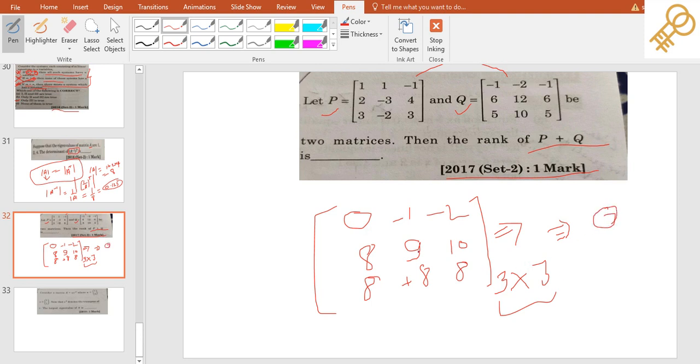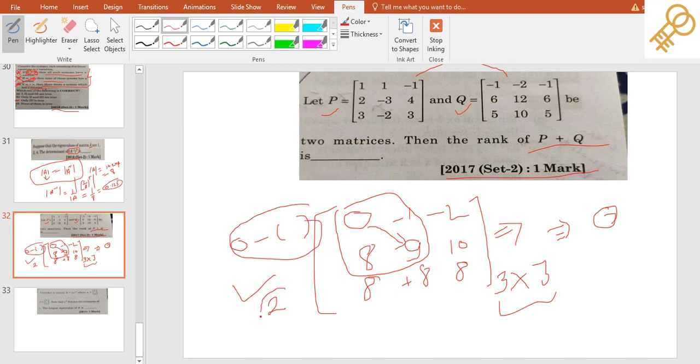Now we'll move towards the 2 cross 2 order. You choose any 2 cross 2 order and find the determinant of that matrix. If any among these 2 cross 2 matrices gives a non-zero value, then definitely it will have rank 2. So when you take this 2 cross 2 and find the determinant, you multiply with 0 and you get 0, and minus this, whatever it is, positive or negative, you are not getting a 0 value, so it will have rank 2, right? It is very easy.